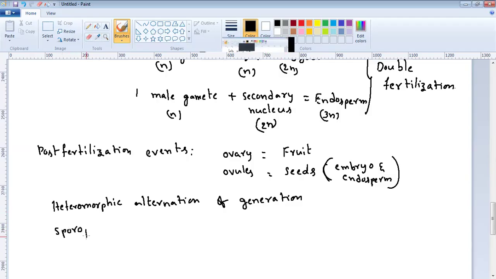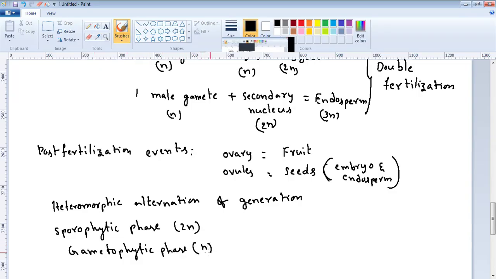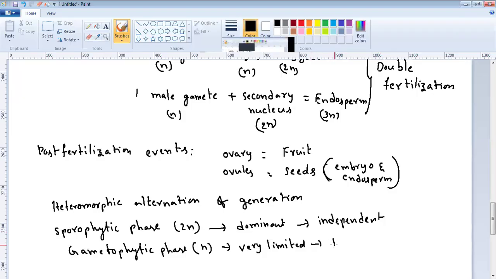Sporophytic phase, that is diploid, and gametophytic phase, that is haploid. But the sporophytic phase is dominant, and the gametophytic is very limited. So this sporophyte is independent, but the gametophyte is dependent on the sporophyte.